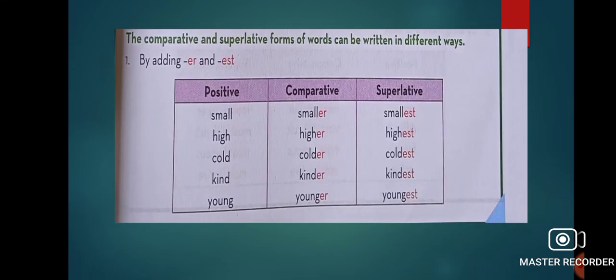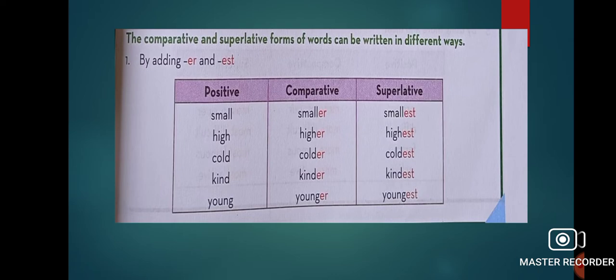Now number 1, comparative and superlative forms of word. They can be written in different types. Number 1, by adding ER and EST, what I told you. In positive it will be small, in comparative it will be smaller, and in superlative it will be smallest. High, higher, highest. Cold, colder, coldest. Kind, kinder, kindest. Young, younger, youngest.